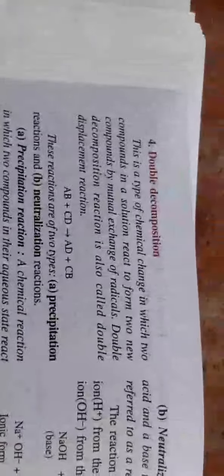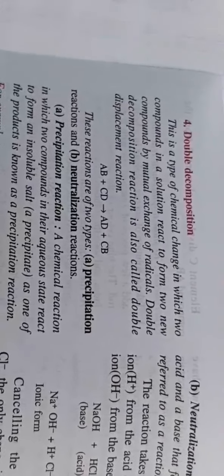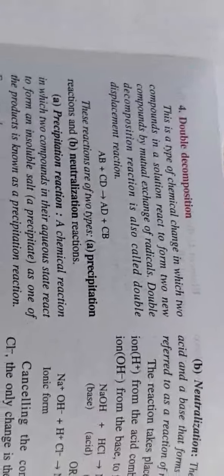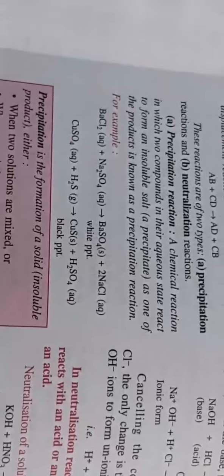These types of reactions are basically characterized into two different types. One is precipitation, the reaction during which, on exchange of radicals, a precipitate is formed as one of the products.